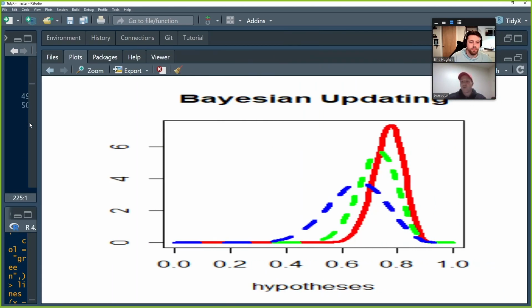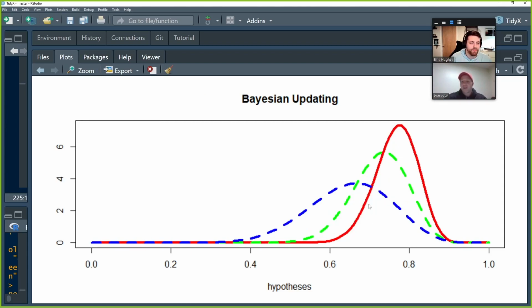So now the red is our most recent observation of this player. The green was the first 20 shots, and the blue was our best guess at what the player would be just walking in the door. That's our base rate. It's our prior. It's the best guess that we have after not seeing any data. And the cool thing about this is you could literally do it after every game. You could literally do it after every single shot.